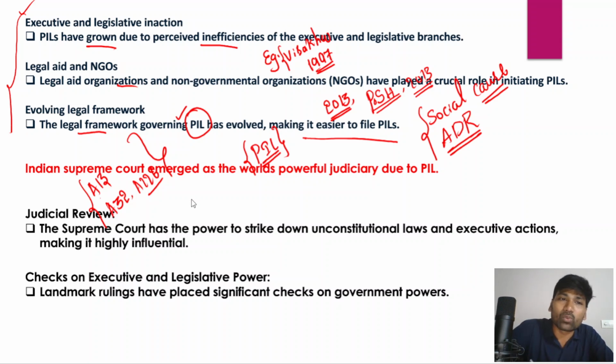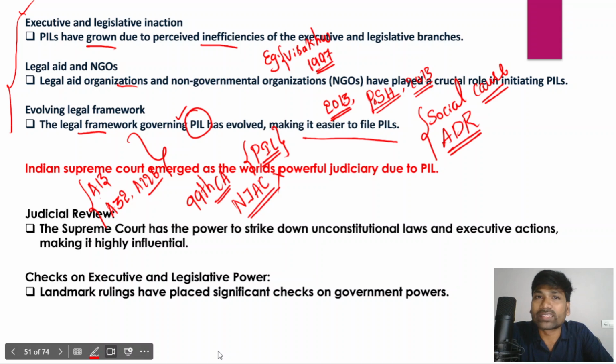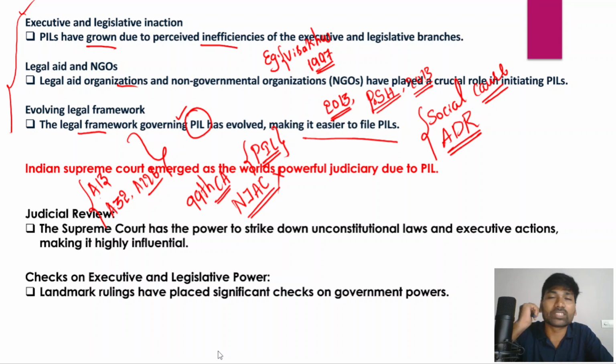One example was the 99th Constitutional Amendment Act. The 99th Constitutional Amendment Act brought in the National Judicial Appointments Commission, and in fact the Supreme Court declared that the National Judicial Appointments Commission would be unconstitutional because it encroaches upon or violates the independence of the judiciary, which is the basic structure of the Indian Constitution.